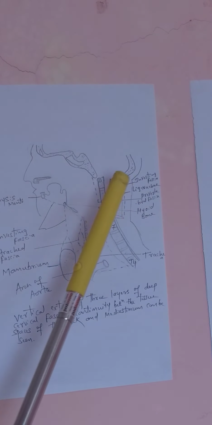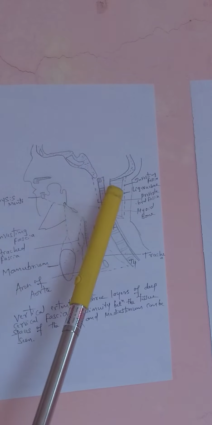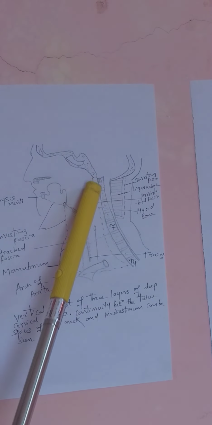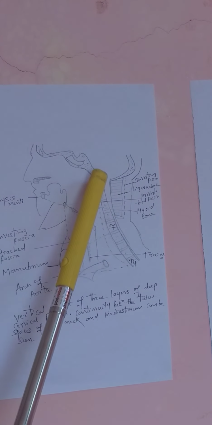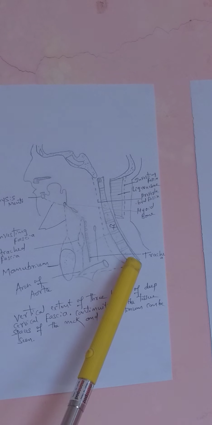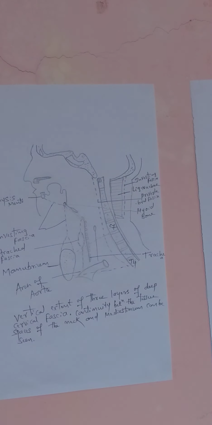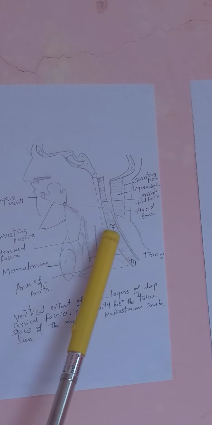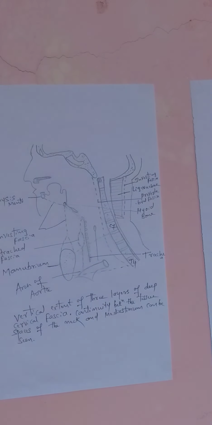It will lie deep to the trapezius muscle. This is the prevertebral fascia. Pre means before the vertebra. Posteriorly, the attachment goes till C7.